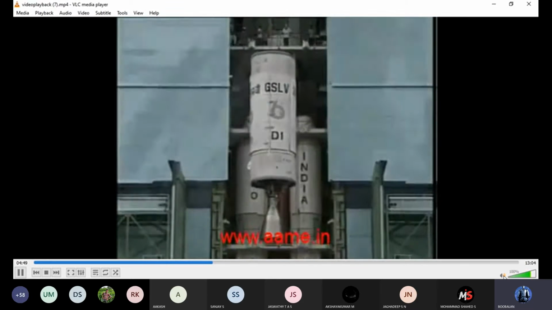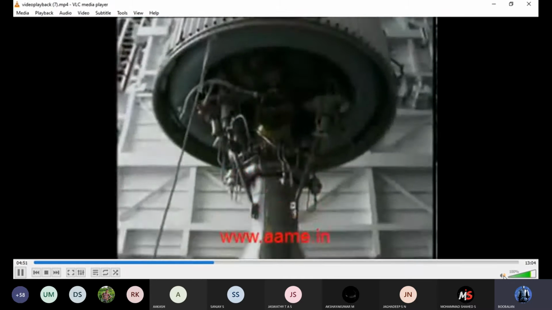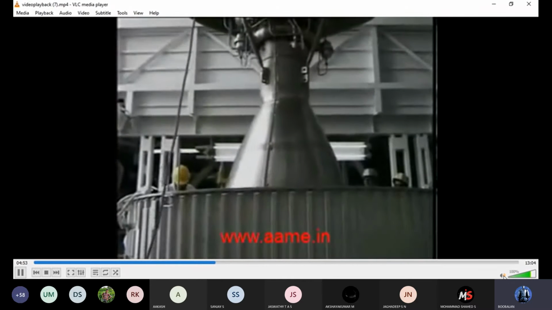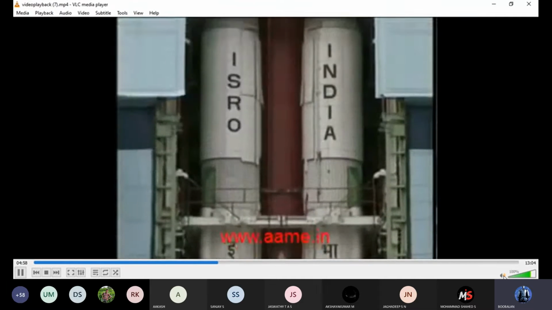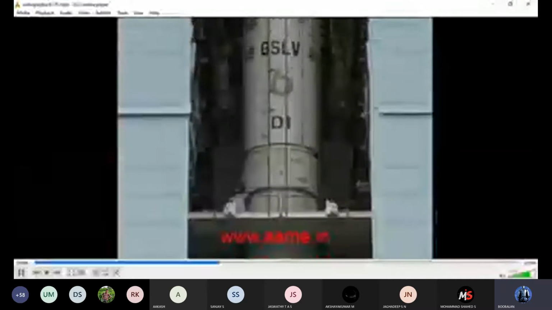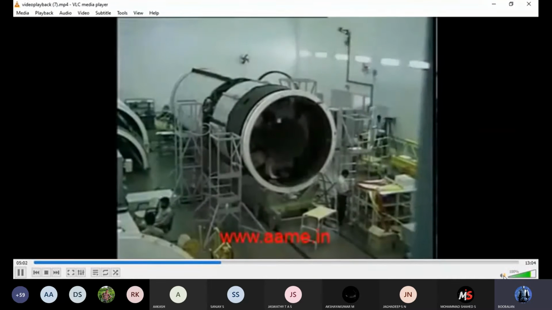It carries 37.5 tons of unsymmetrical dimethyl hydrazine and nitrogen tetroxide, and its engine burns for 150 seconds developing 720 kilonewtons of thrust.